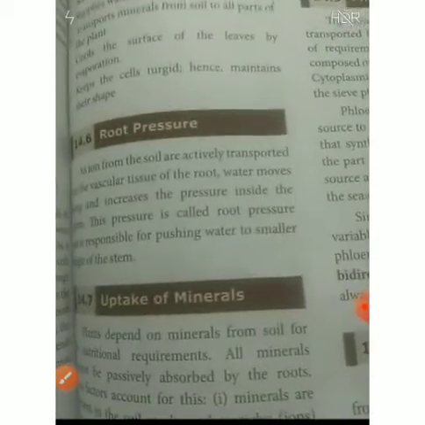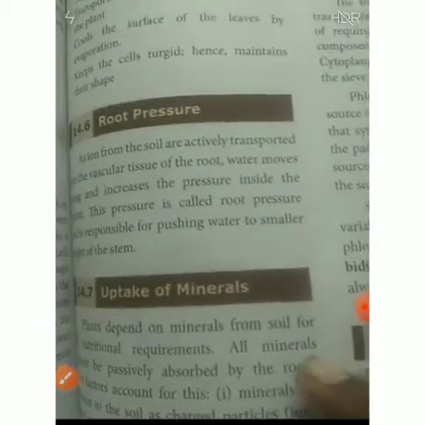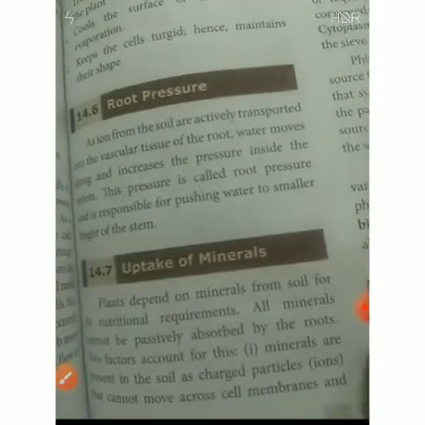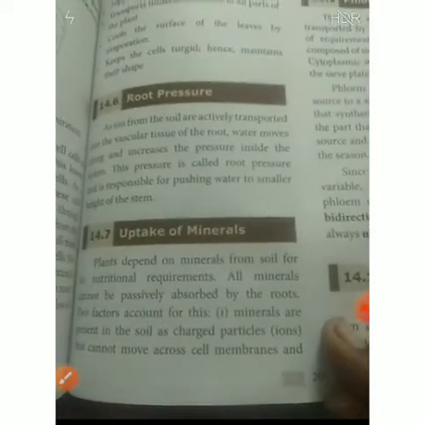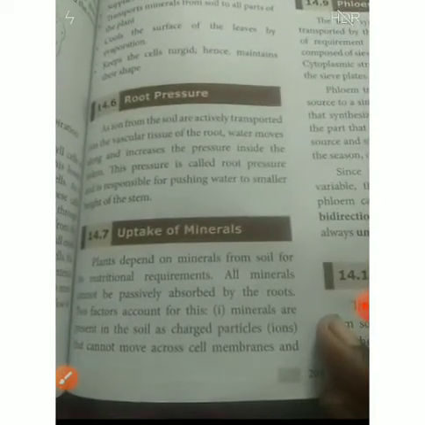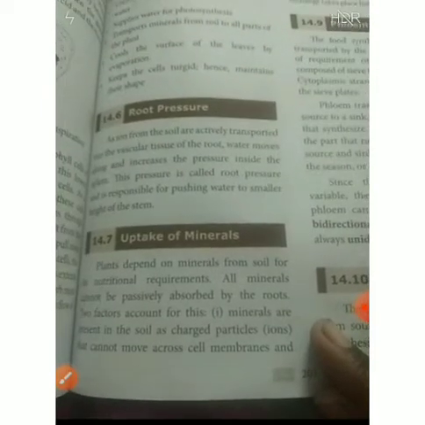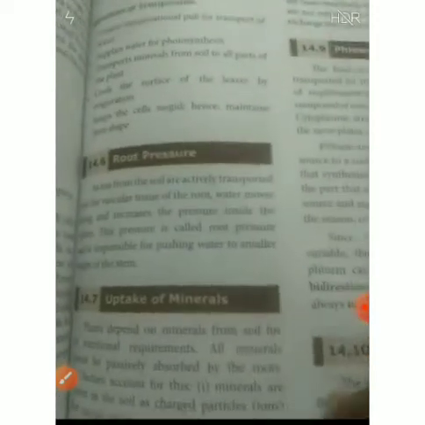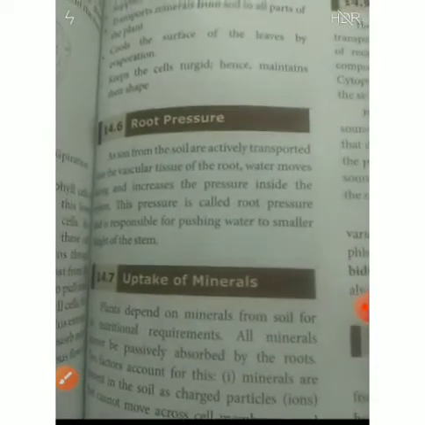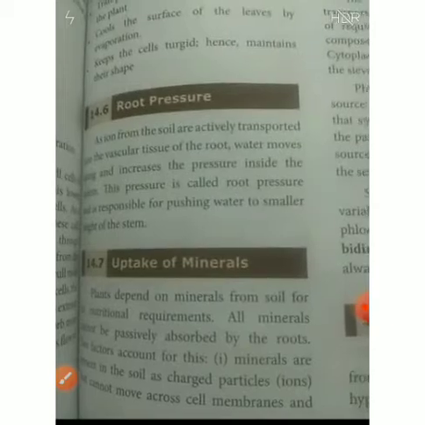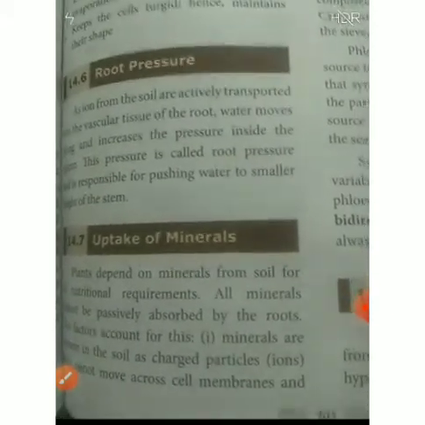The plants depend on the minerals from the soil for their nutrient requirement. All the nutrients cannot possibly be absorbed by the roots. The minerals present in the soil are charged particles, ionic particles. They cannot move across the cell membrane, and the concentration of minerals in the soil is usually lower than the concentration of minerals in the root region. Therefore most minerals enter the root by active absorption.